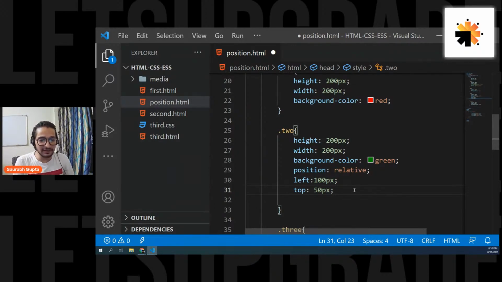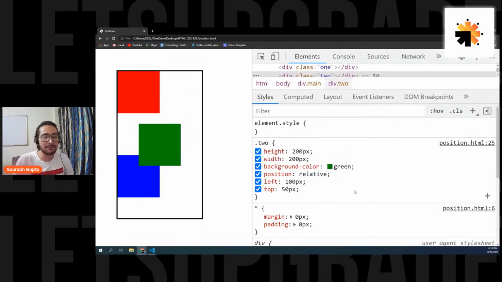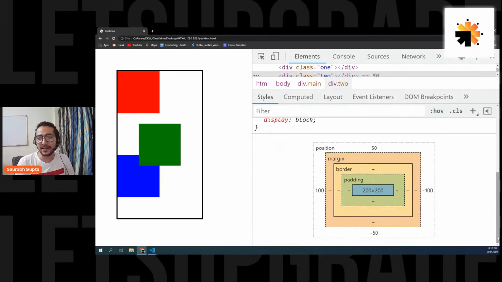Okay, guys, are we clear with this? Now you see it is moving freely. It is not hampering blue. It is moving freely over the blue. So remember, whenever you give position, it comes out of the flow. Remember that one thing. Any position, relative and any other, it will come out of flow. And also, this thing will be applied, and then you have the access to left, top, right, and bottom.